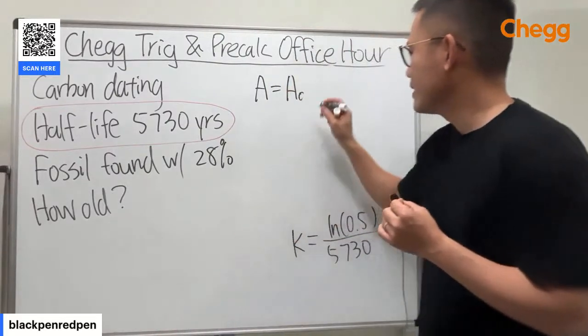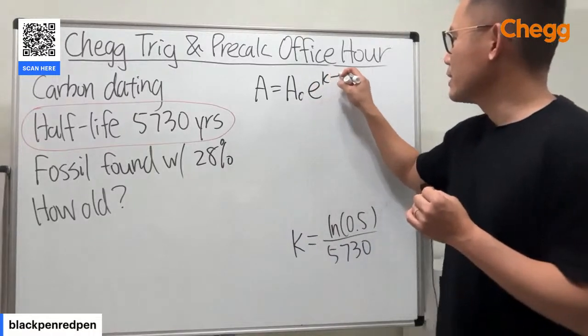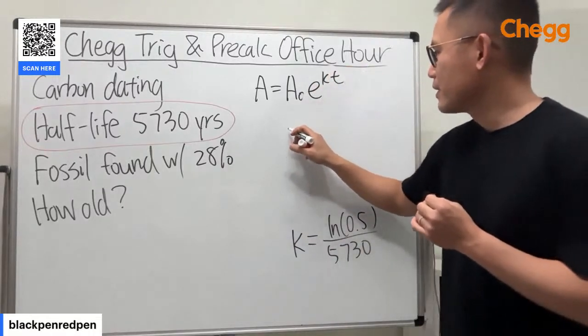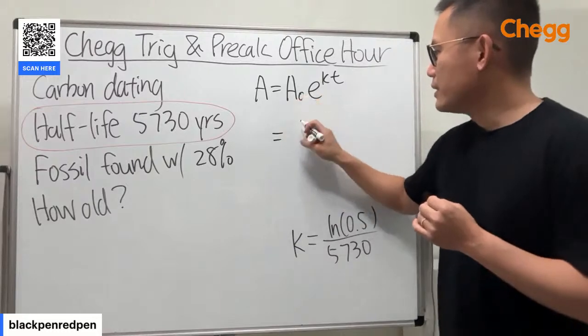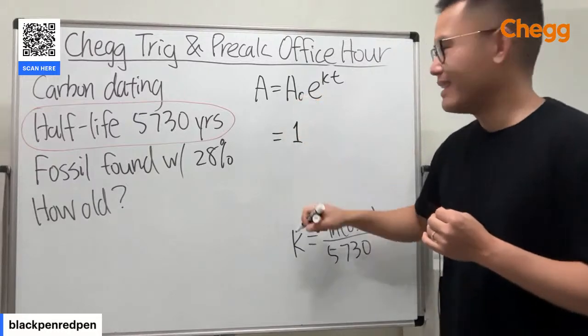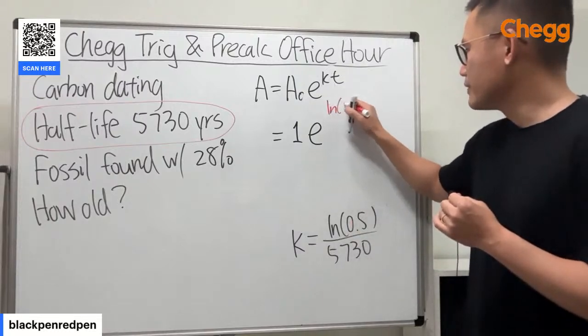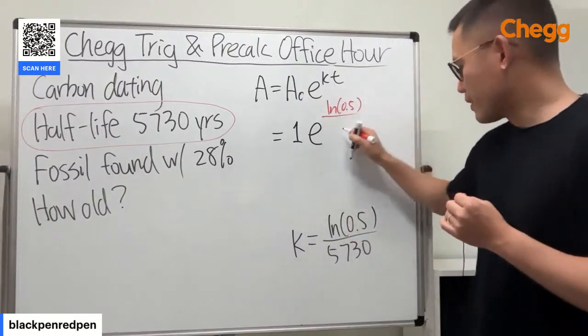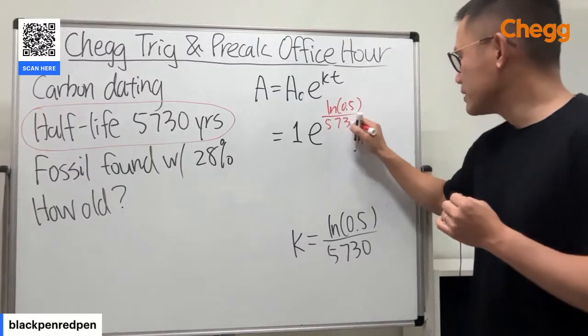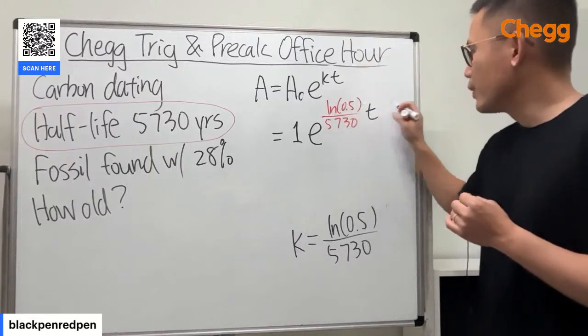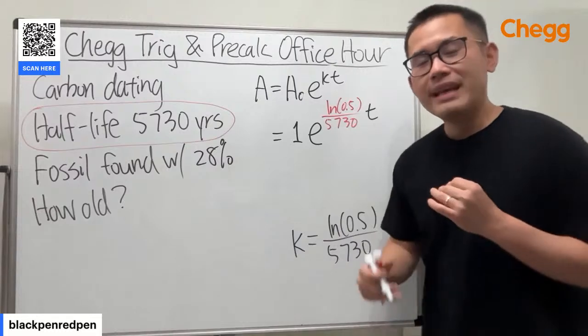A0 is the original amount, so let's just keep e to the kt. I want to keep this right here. A0 is 100%, so 1. E is e, and k is this. I'm just going to write it as ln of 0.5 over 5730. And the t, we don't know.